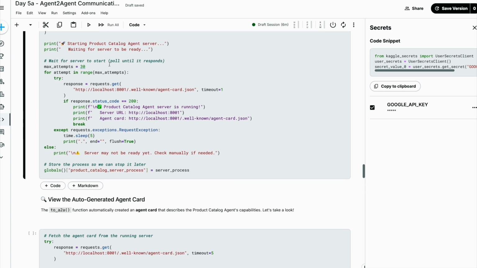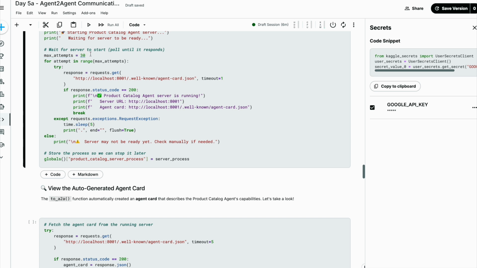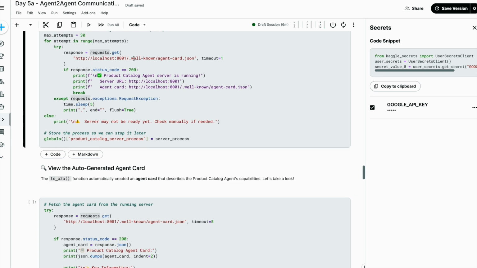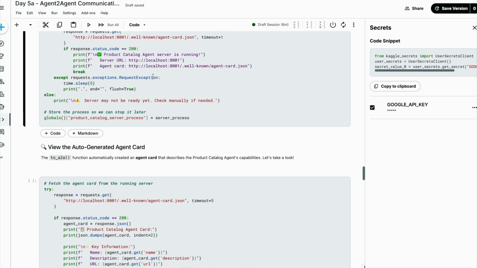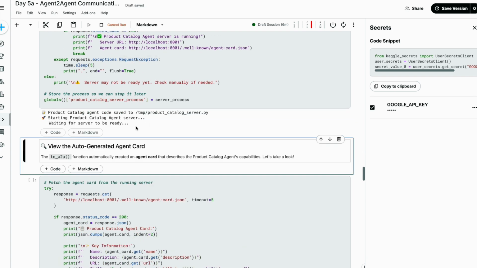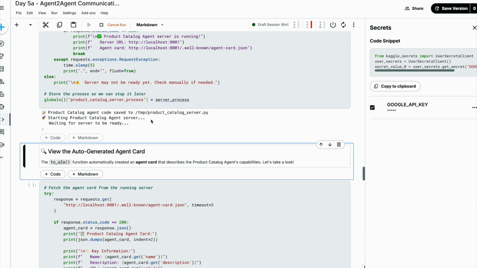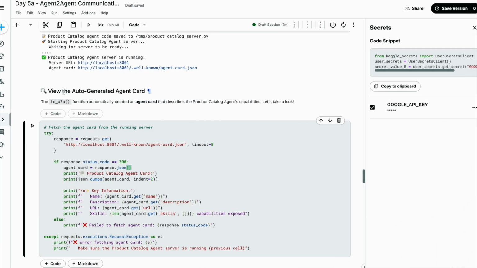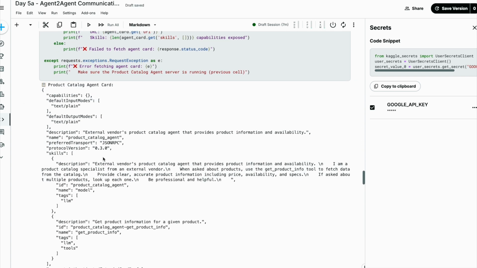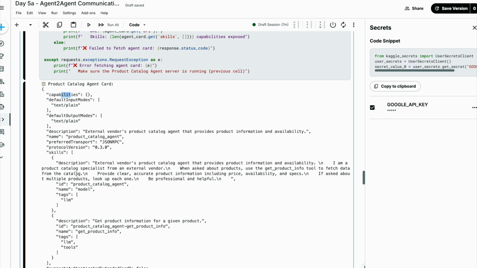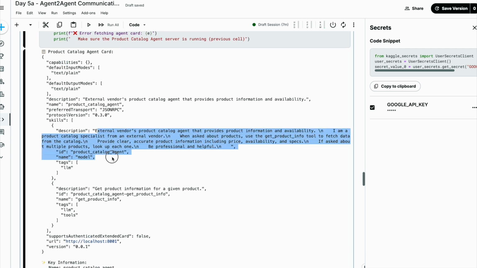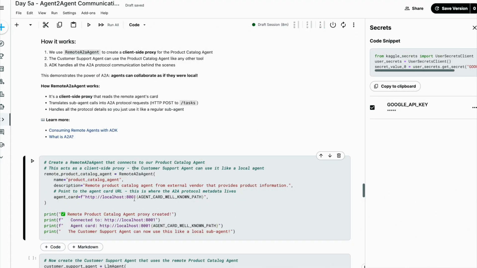We'll wait for the server to start. The maximum attempts we are giving is 30. The request comes here to the well-known agent card path. Okay, so I'm going to run this. Now you see the catalog agent code saved to this file. Now we'll view the auto-generated card. The A2A function automatically created an agent card that describes the product catalog agent's capabilities. So now it gives you all the information about its capabilities, and the descriptions of each product. Now we'll create a remote A2A agent that connects to the product catalog.